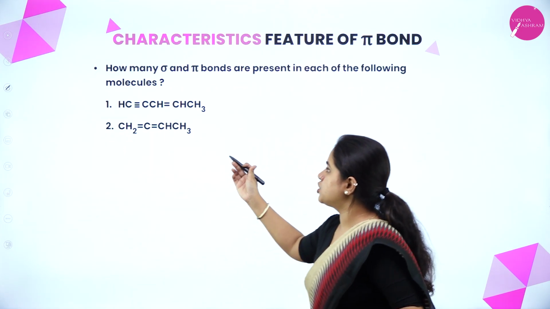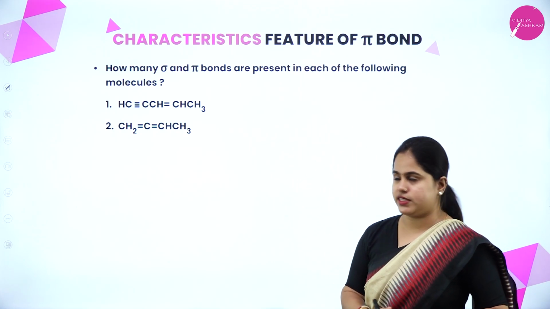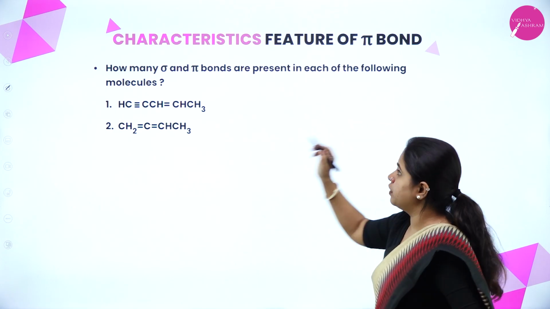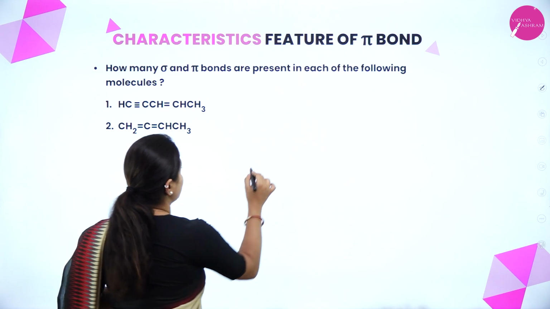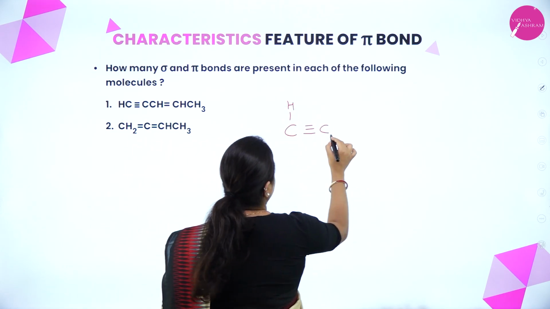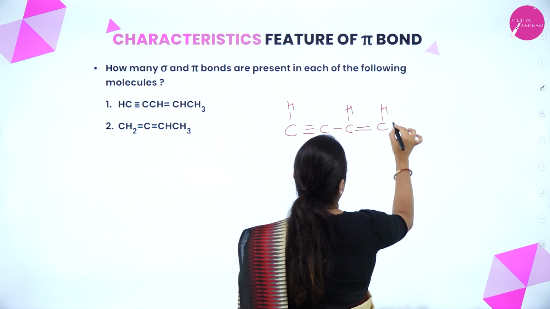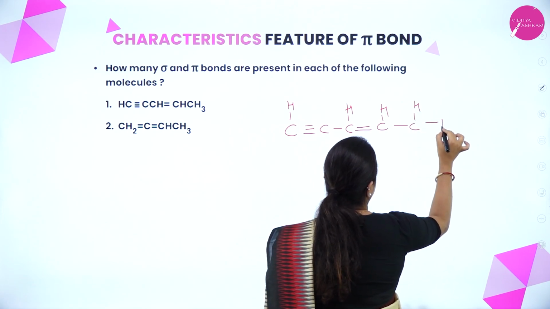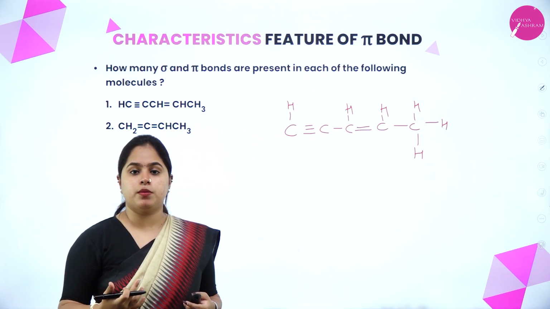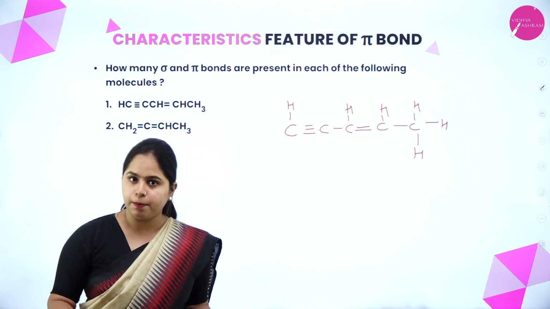Now let's take these two organic compounds and calculate the number of sigma and pi bonds in them. How many sigma and pi bonds are present in each of the following molecules? Let's begin with the first compound, CH triple bond C, CH double bond CH, CH3. Wherever you see a single bond, that is a sigma bond, and double or triple bonds indicate the pi bonds.